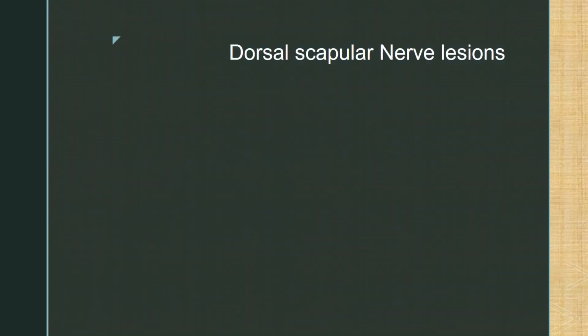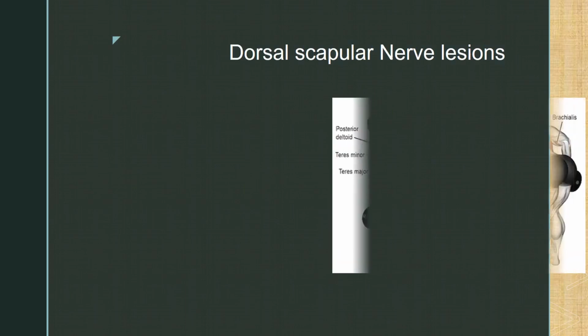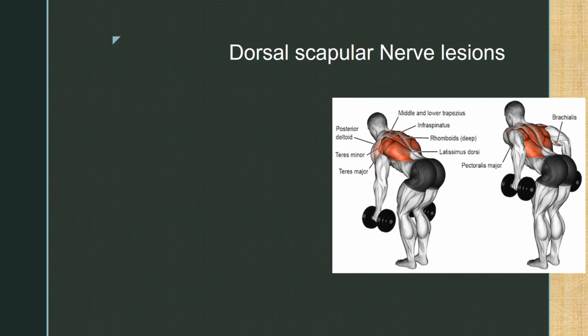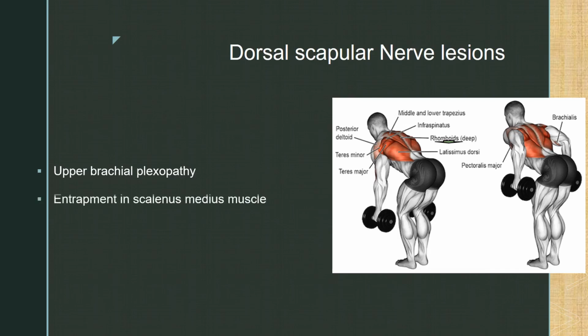And what happens when the dorsal scapular nerve is involved? The dorsal scapular nerve is involved mostly in rhomboid palsy. The palsy occurs mostly in bodybuilders, and it can also be seen in upper brachial plexopathy, where involvement of the rhomboids localizes the lesion to the proximal portions of the brachial plexus. It is also seen in entrapment neuropathy when the nerve passes through the scalenus medius muscle.